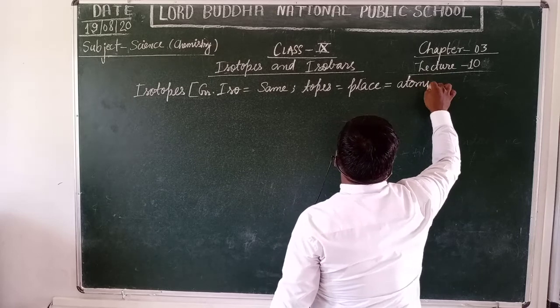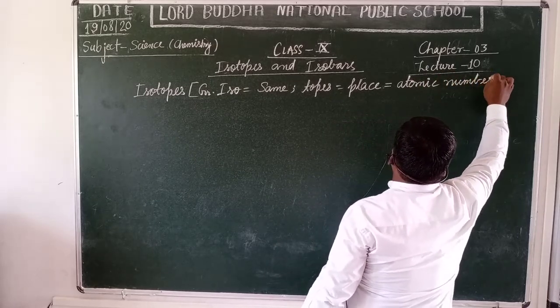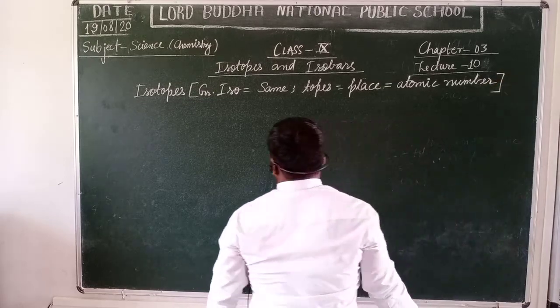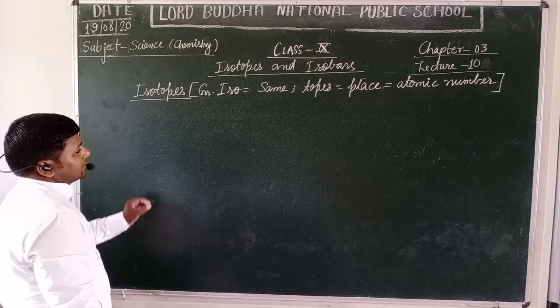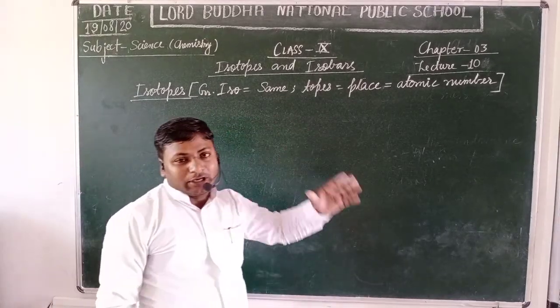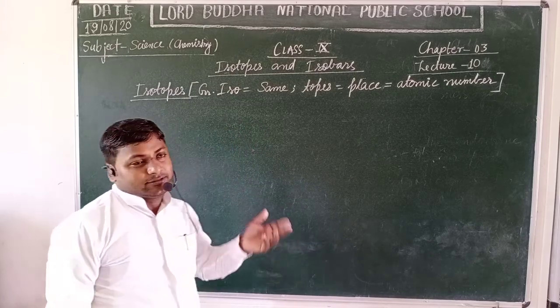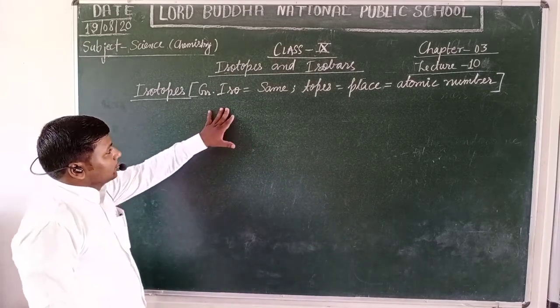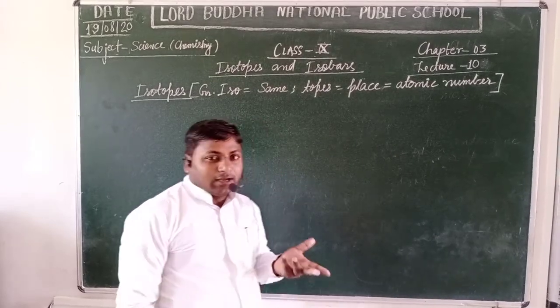Yes, students, we can define isotopes as the kind of elements having the same atomic number but different mass number.